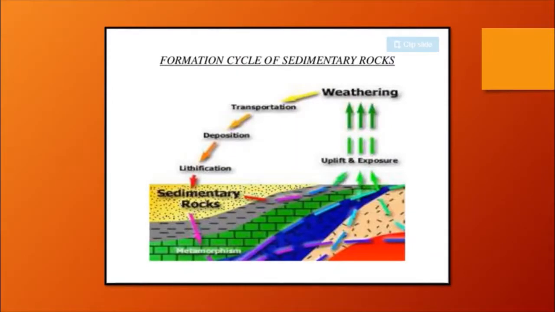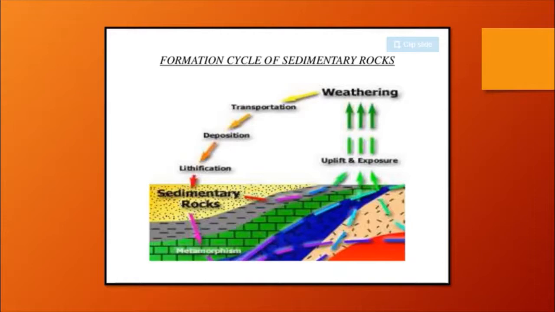You can see the cycle of formation of the sedimentary rock, how sedimentary rocks are being formed. Upliftment and exposure take place with weathering. When they are denuded, they are transported and deposited. Lithification is the process of compaction or cementation, and this is how the sedimentary rocks are formed, which is clearly shown in the cycle.